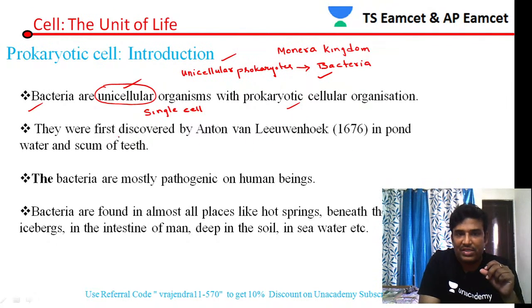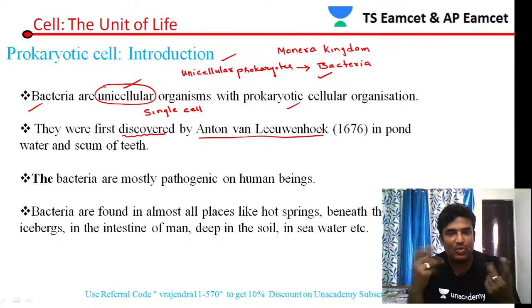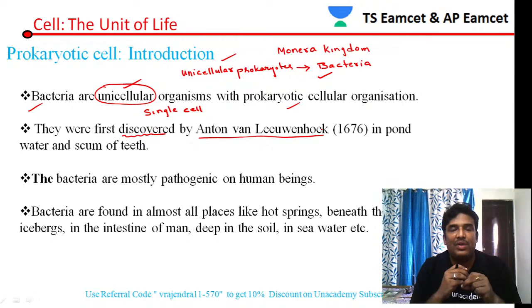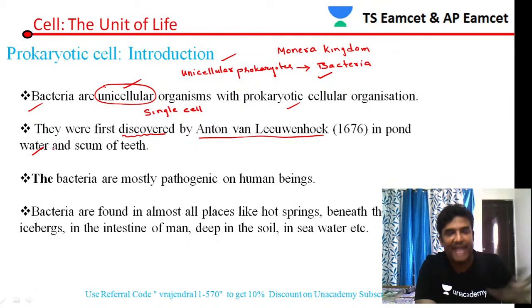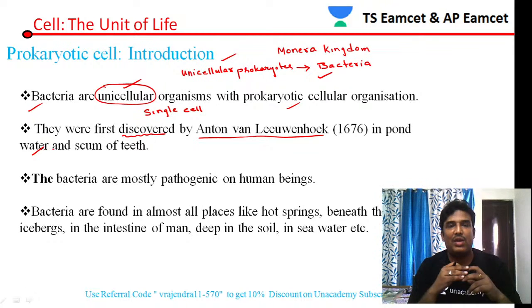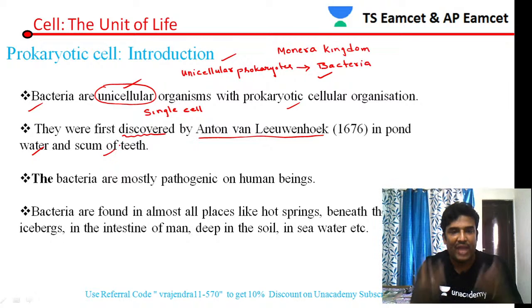So who first discovered bacteria? Bacteria was first discovered by Anton von Leeuwenhoek. From where did he discover it? He discovered it from rainwater, that is, pond water, the rainwater which has stagnated in the pond. That is a stagnant water. From the rainwater he discovered bacteria, and also from the